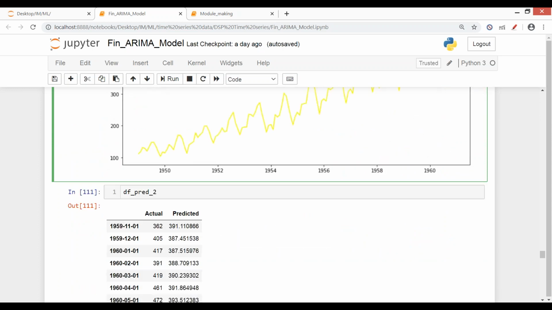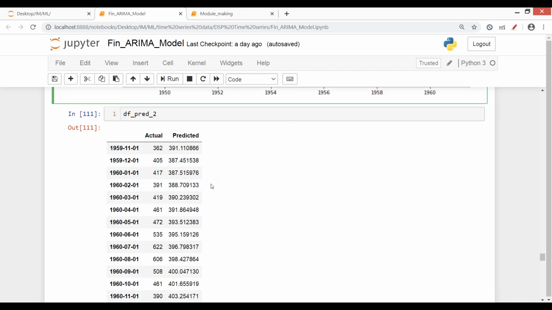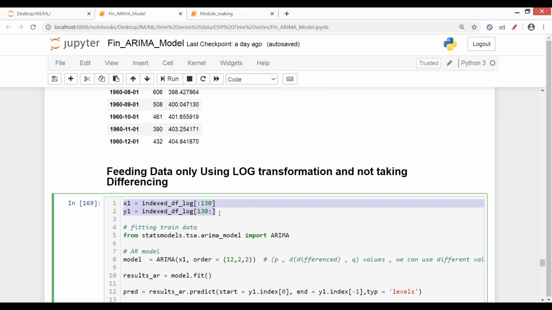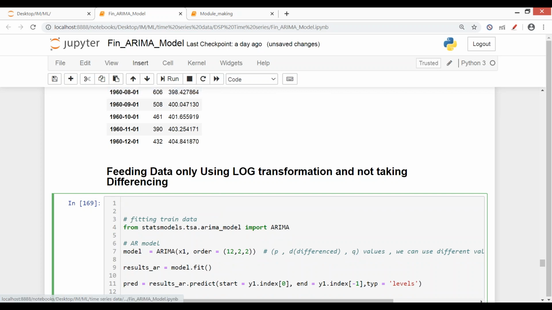So इसमें what I've done here. This was the regular data. Now in this next one, I'm using the log transform data. I'm not taking any differencing here, I'm just taking the log transformation. You see, index df underscore log was our data. We've only applied log transformation. Again, the same scale of x1, y1. Actually, I've not done any ACF and PACF plot. I've deleted that.